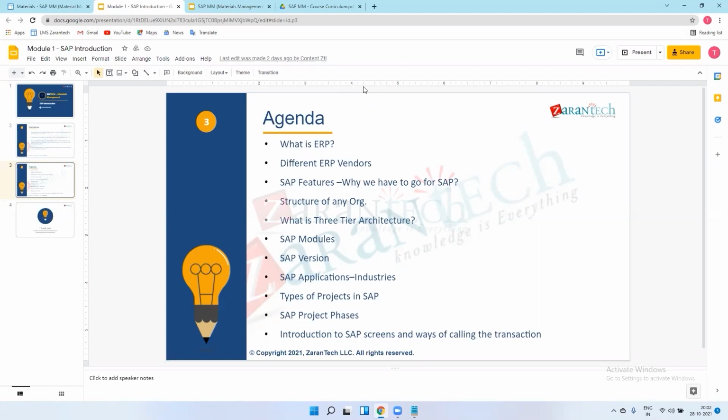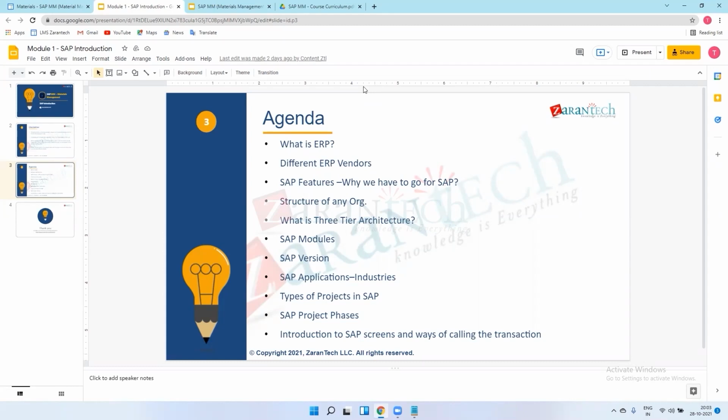So implementation means new implementation, where the client doesn't know about SAP, what SAP is and how it works. We just go there, ask their requirements, and explain SAP and how it works, and if the client agrees, then we start the implementation of SAP from software installation to the live project.